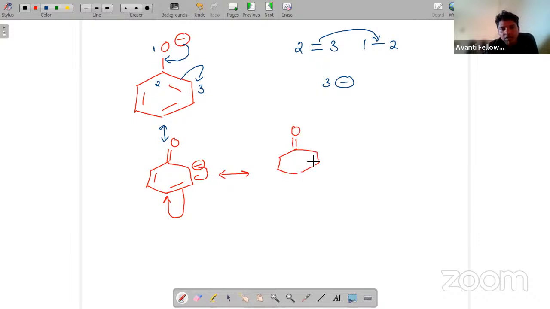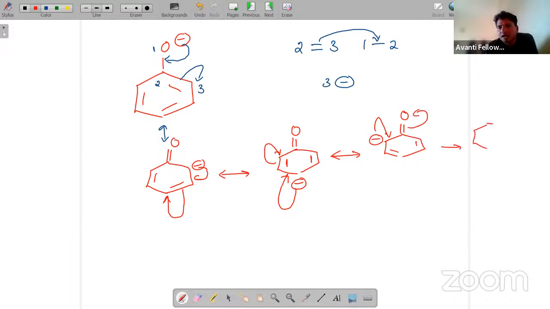This shifts here, you get a double bond here, and this double bond remains the same. When this double bond shifts here, you get a negative charge on the carbon. Again, if you shift this negative charge here and the double bond onto this carbon, you get a double bond to O, a negative charge here, and double bonds here. Next, this negative charge shifts here, and finally you have the last structure.